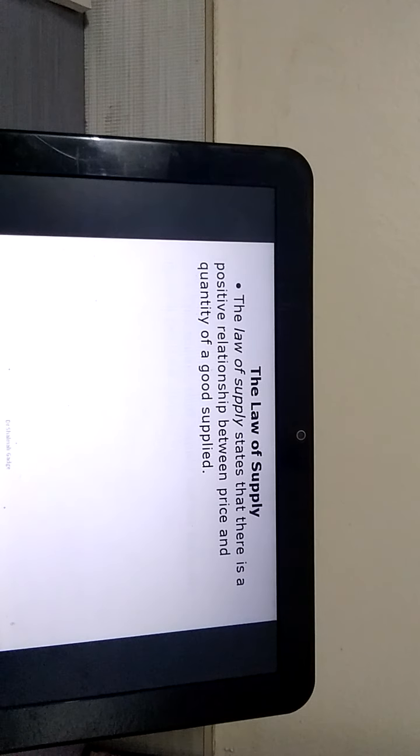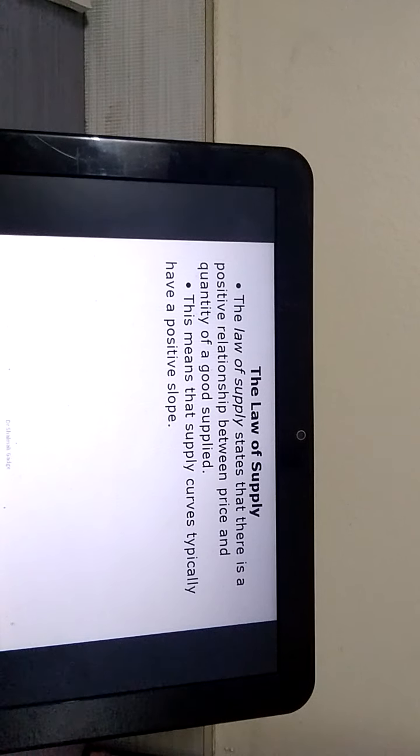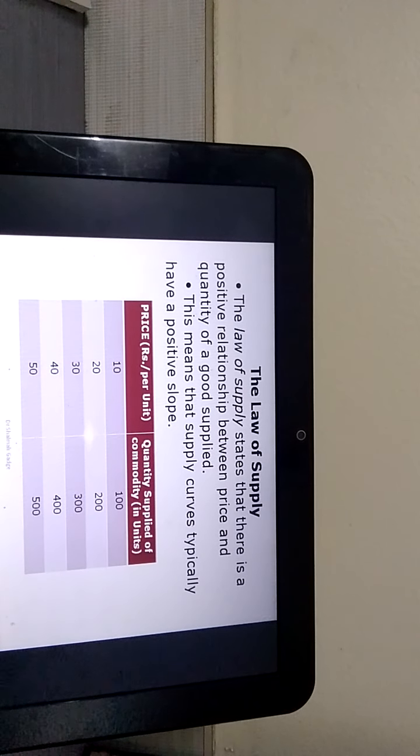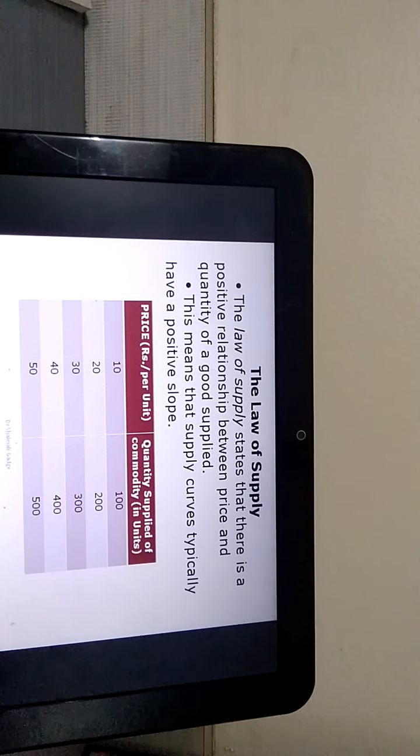Law of supply says that if other things remain the same, when the price of a commodity increases, the supply of the commodity will also increase. This is nothing but a positive relationship between supply and price.